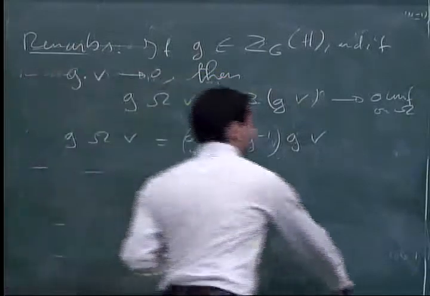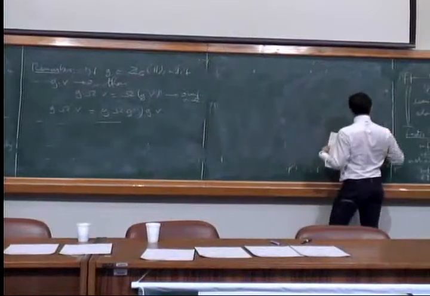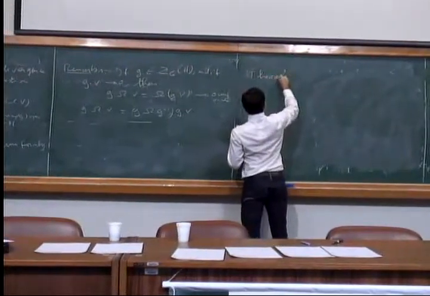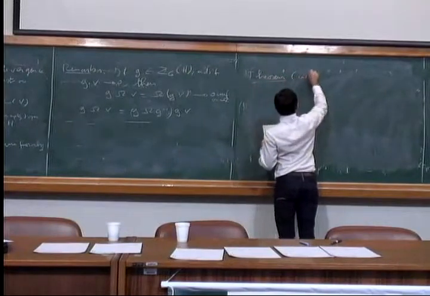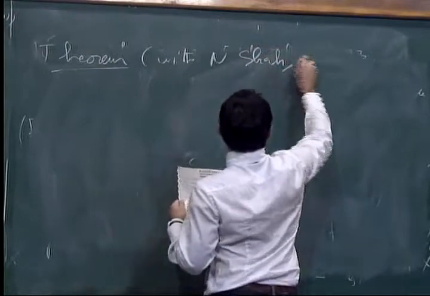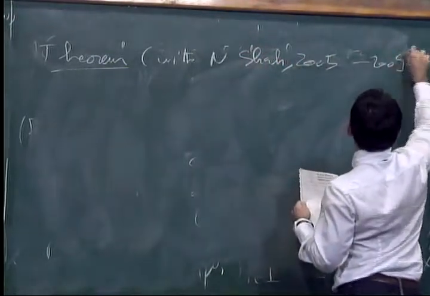So the theorem I'm going to present is the following. It's done with Misha, 2005, and it's published in my thesis, 2009.